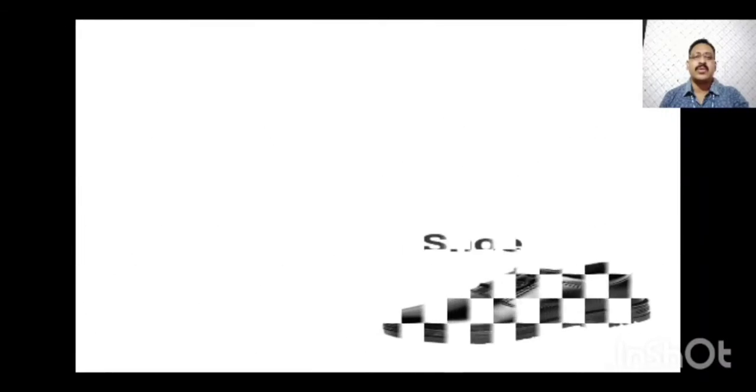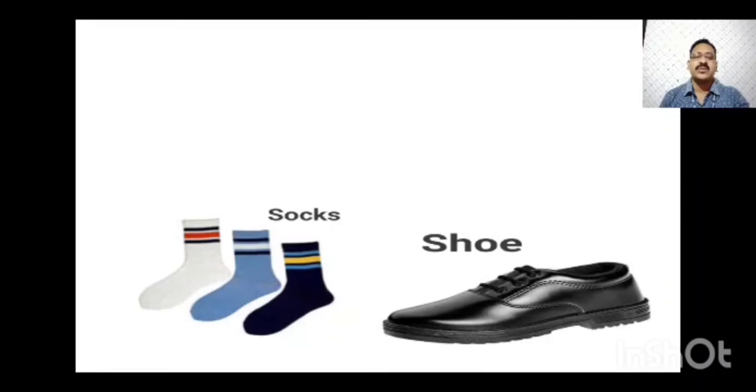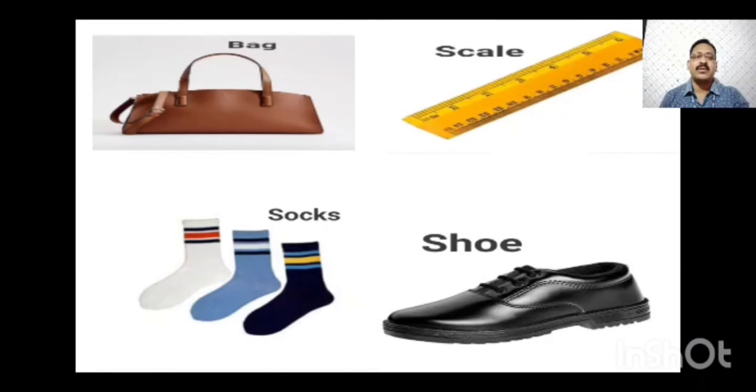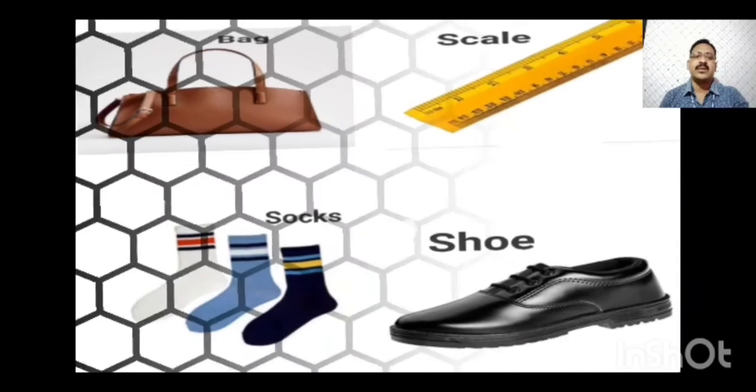Now some pictures to show you about neuter gender. See first, shoe is a non-living thing, so it is neuter gender. Socks, also a non-living thing, neuter gender. Bag, non-living thing, neuter gender. Scale, the scale you use in your studies to draw a line. That same scale is a non-living thing, so it is neuter gender.